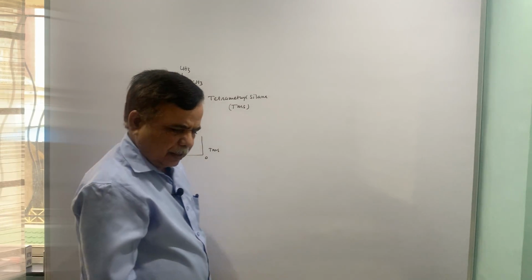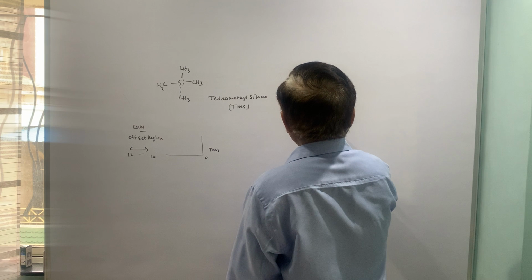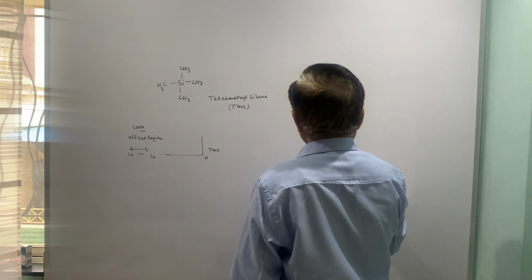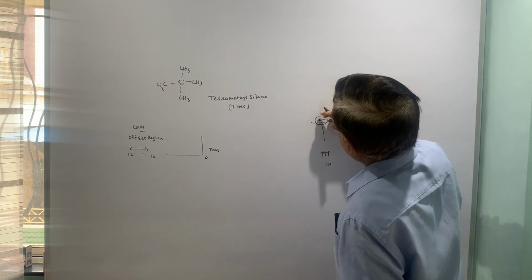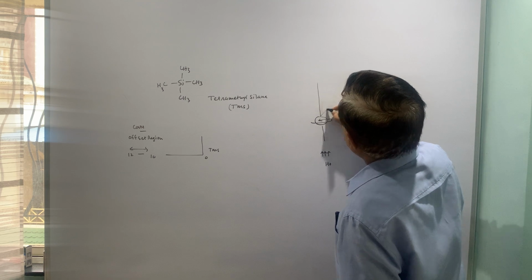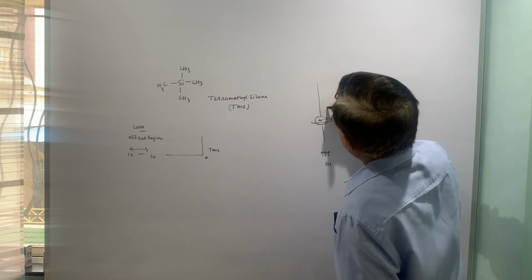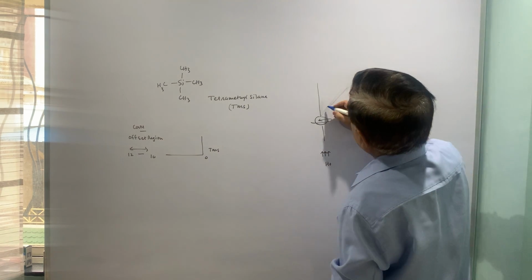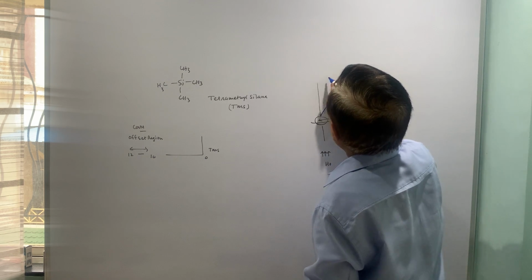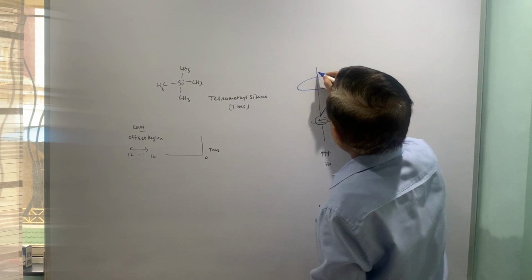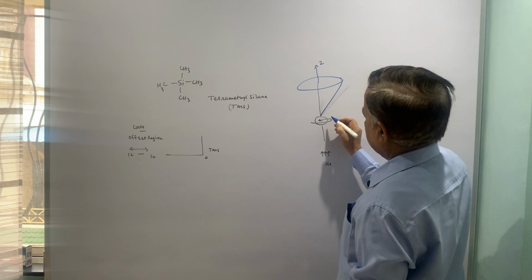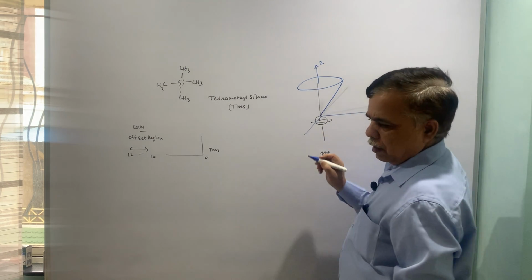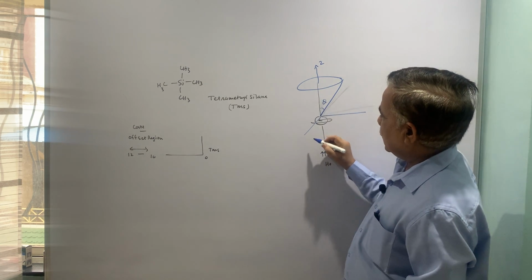Then we have also said that the spinning nucleus may have this z axis, and then this is the angle.